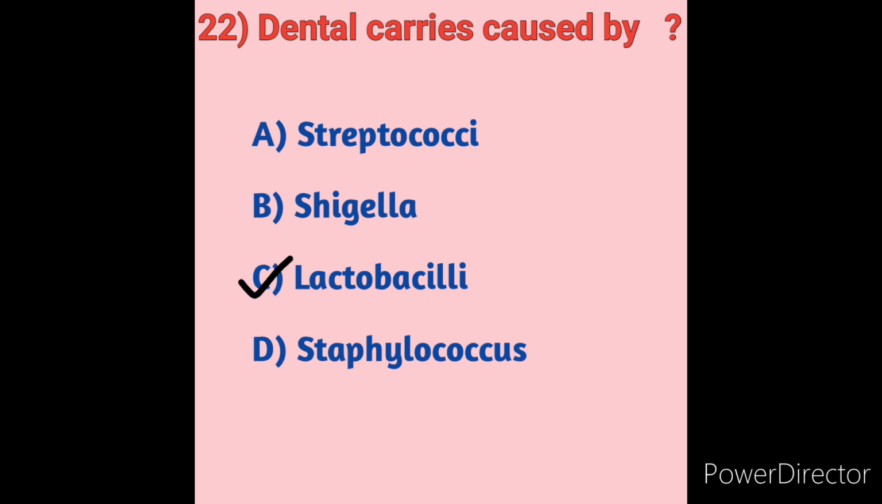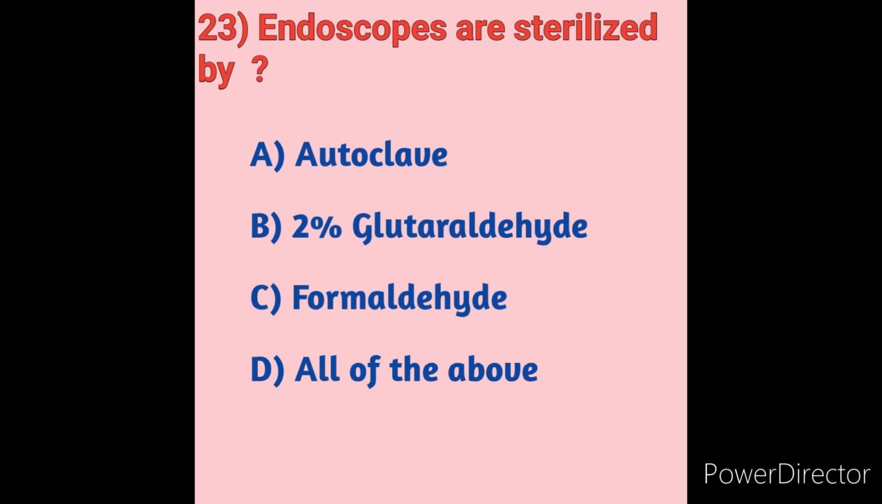Next we will move on to question number 23. Endoscopes are sterilized by. Let's see the options. Option A, autoclave. Option B, 2% glutaraldehyde. Option C, formaldehyde. Option D, all of the above.